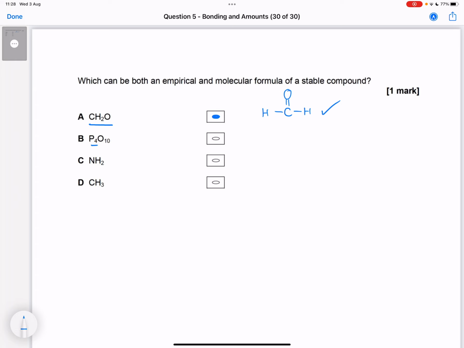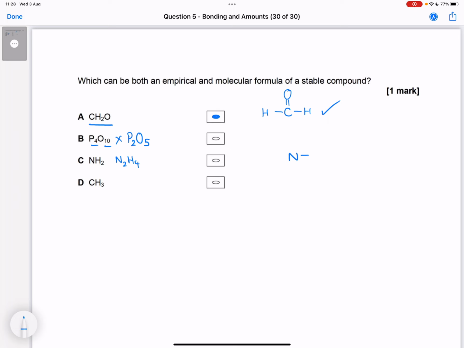P4O10. Well, that's not an empirical formula because I can simplify that down. So that is definitely not correct. NH2. Now that could be an empirical formula if we were to scale it up. N2H4, that is something. That's called hydrazine.